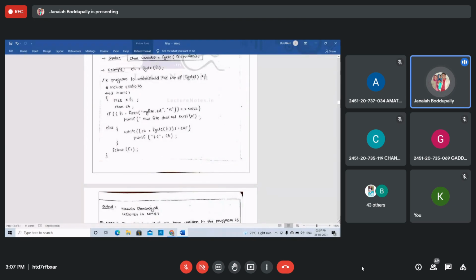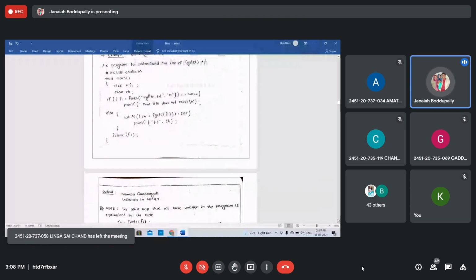If it is NULL, then exit, same like the previous example program. Else, while ch equal to fgetc of f1 is not equal to end of file, printf. If it is end of file, stop. If not end of file, display that using the printf statement, %lc ch. Finally, close the file using fclose(f1), the file pointer f1. I hope you are understanding.